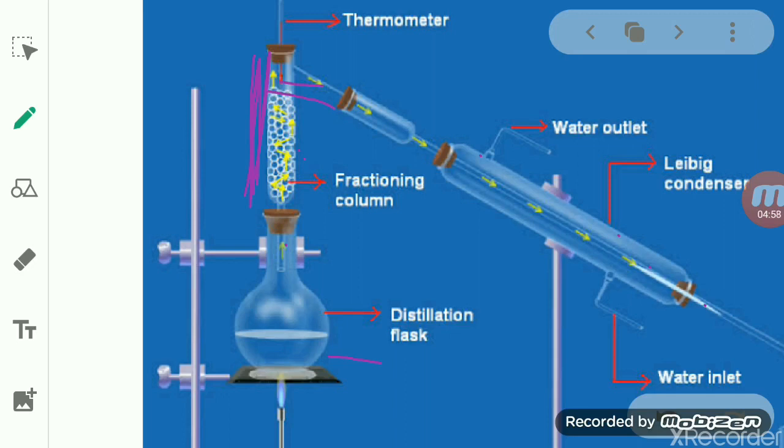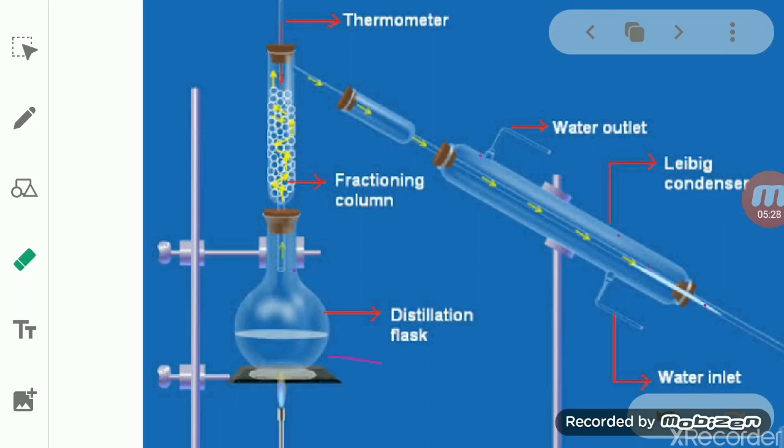The fractionating column is fitted in the neck of the distillation flask containing the mixture of liquids to be separated. So see here, students, the difference between simple distillation and fractional distillation is that fractional distillation has a fractionating column, and simple distillation does not possess such a column.